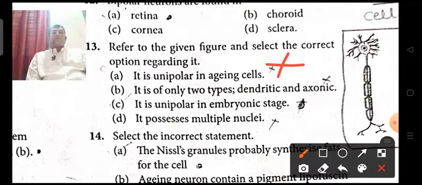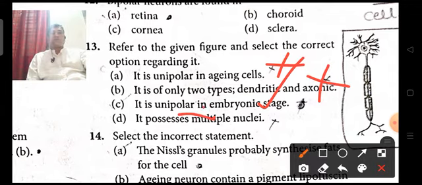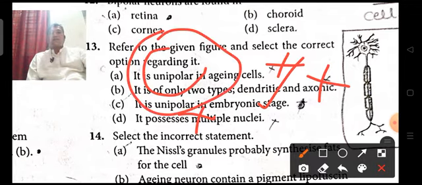It is said to be of only two types, dendritic and axonic, but cyton is also present, so this is also wrong. It is unipolar in the embryonic stage, and it possesses multiple nuclei? It possesses only one nucleus, so the fourth option is also wrong. So option C is the right answer for the 13th question.